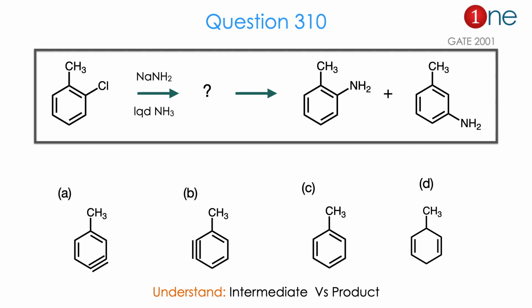C is just simple toluene. D is a kind of Birch reduction. So you have to guess from 4 different intermediates. So from the reactant and the possible products, you might realize the question is really about what intermediate forms and how it dictates the product. The answer is B. Let us see how.